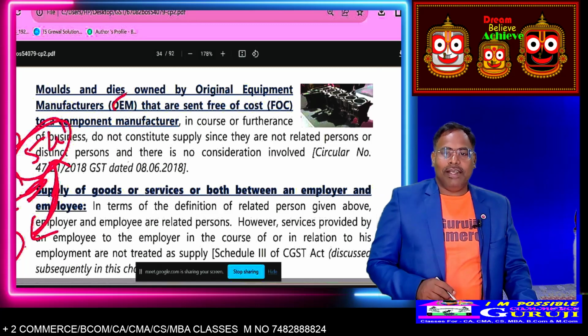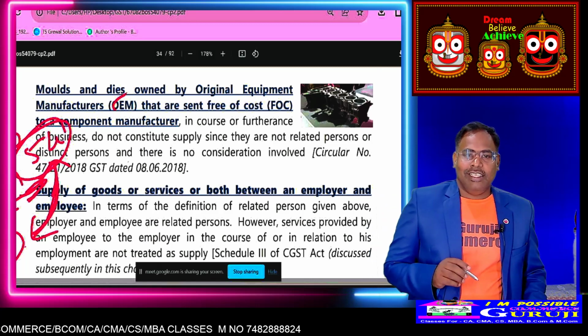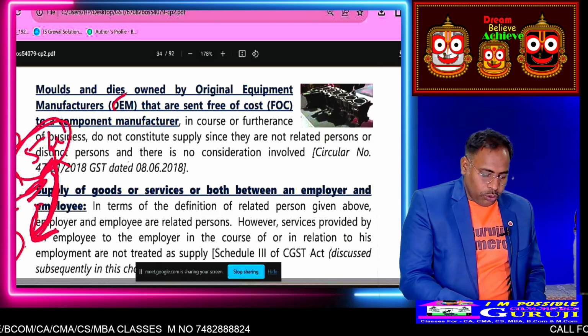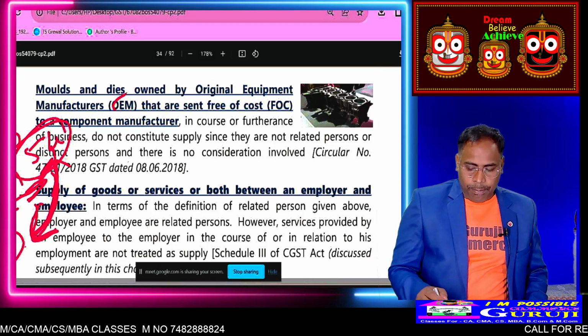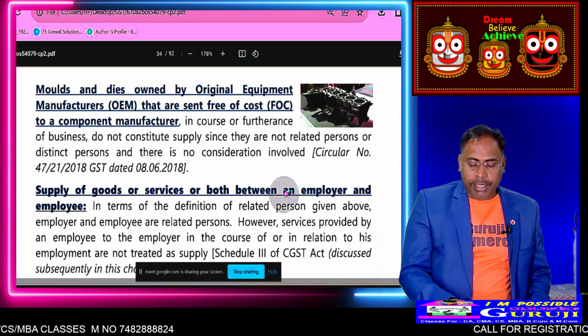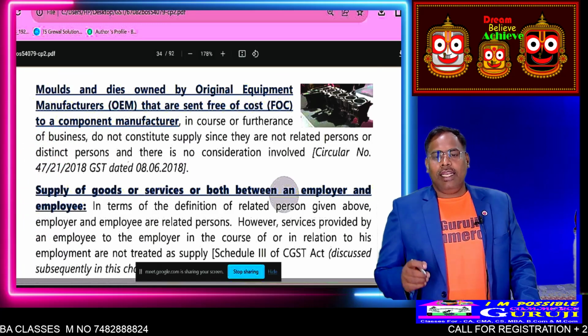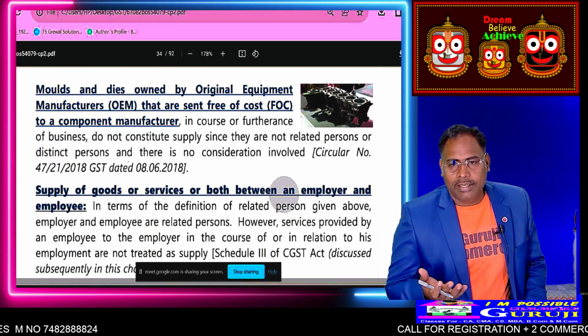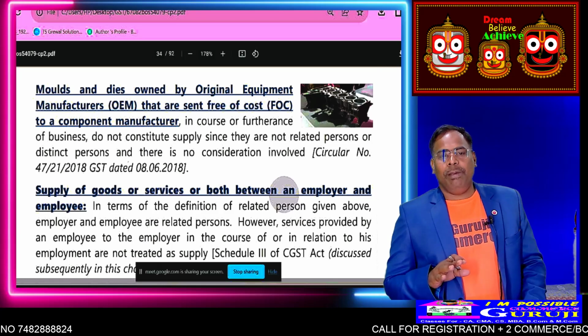But when she prints the book and supplies it to me, then GST will be applicable on that work. She has to print the book, with the die only provided by me. So GST will be applicable there.